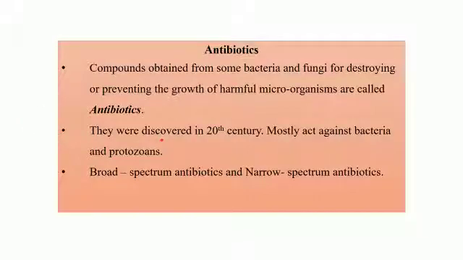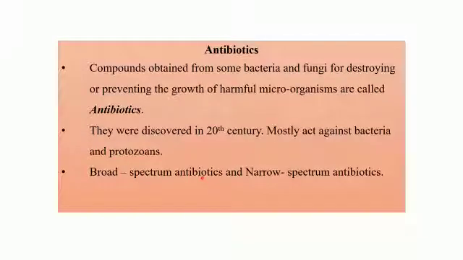Antibiotics were discovered in the 20th century, mostly against bacteria and protozoans. We can classify antibiotics into two groups, that is broad spectrum antibiotics and narrow spectrum antibiotics. Broad spectrum antibiotics are active against a wide number of bacterial types, and so they can be used to treat a variety of bacterial diseases.